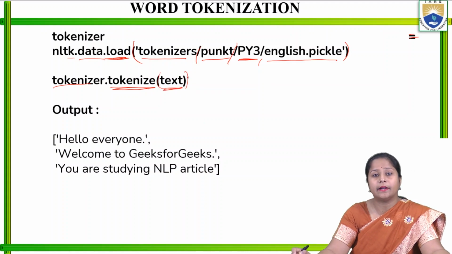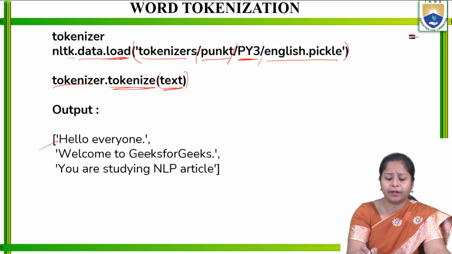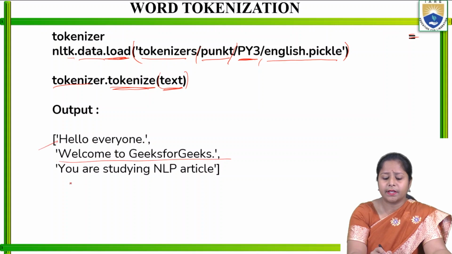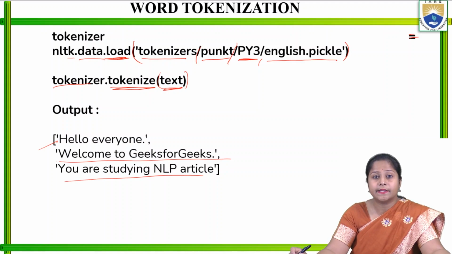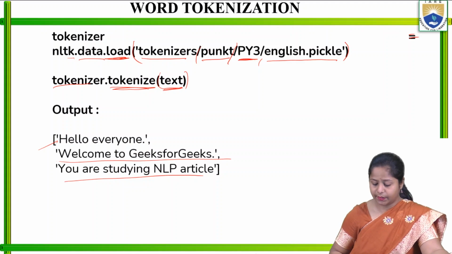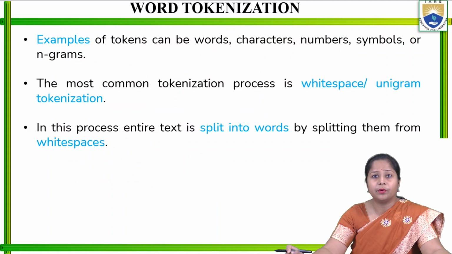So the text that we passed in the earlier slide is going to give the output as: hello everyone, welcome to Geeks for Geeks, you are studying NLP article. So like that, it is going to make the different sentences as tokens here in the English language. Examples of tokens can be words, characters, numbers, symbols, or we can say n-grams.